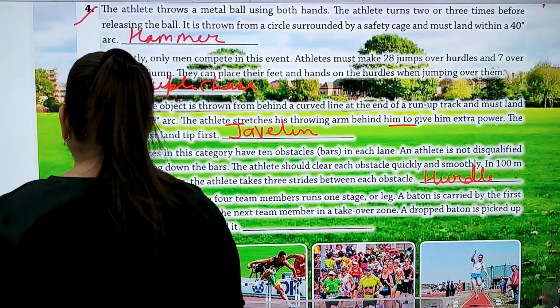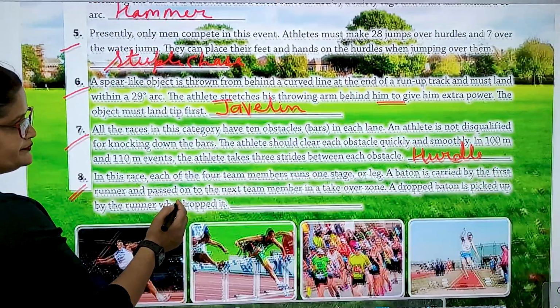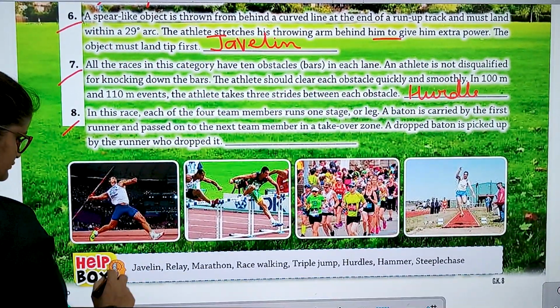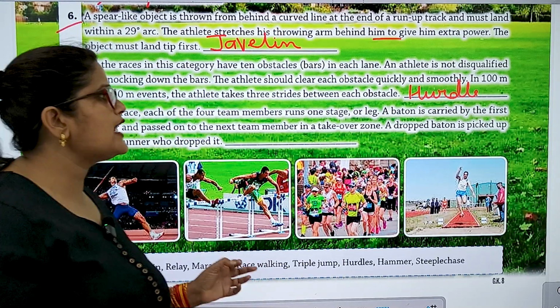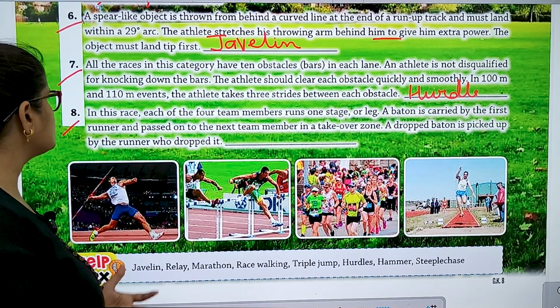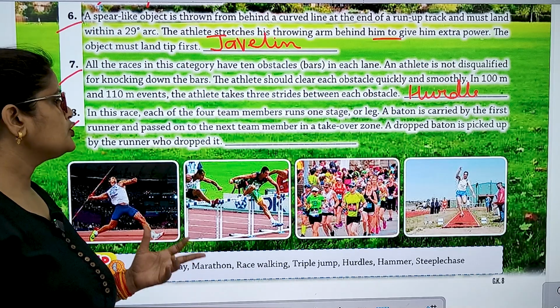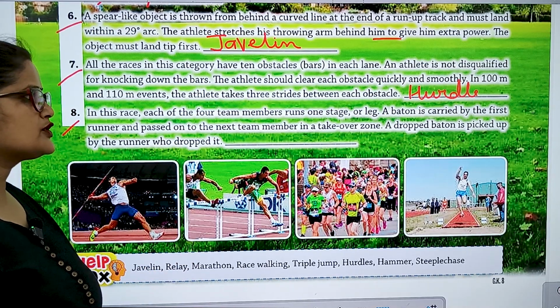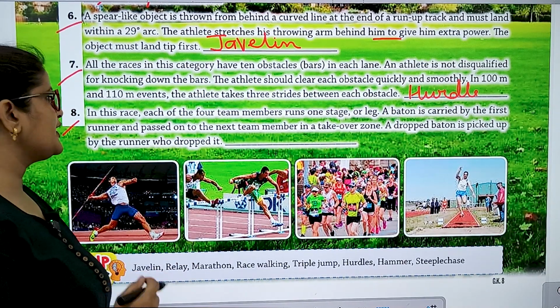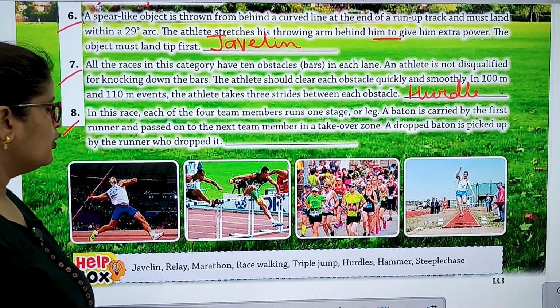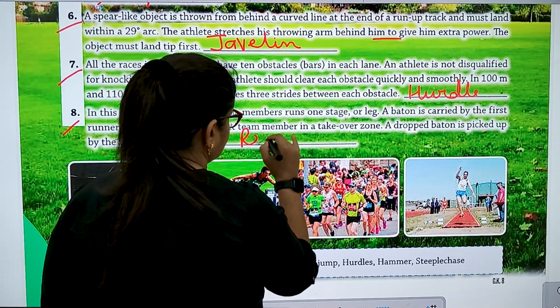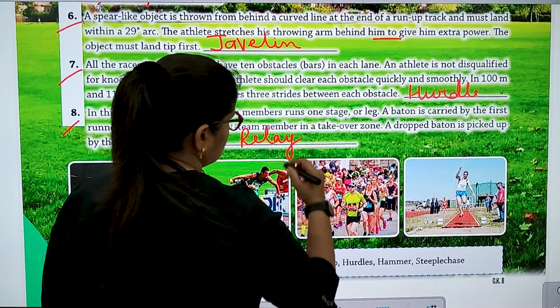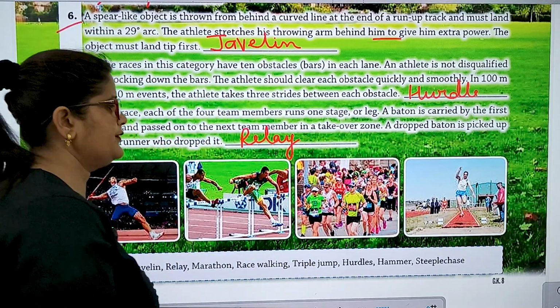Next one. Number 8. In this race, each of the 4 team members runs one stage or lap. A baton is carried by the first runner and passed on to the next team member in a takeover zone. A dropped baton is picked up by the runner who dropped it. This is relay race. This one is relay. Okay.